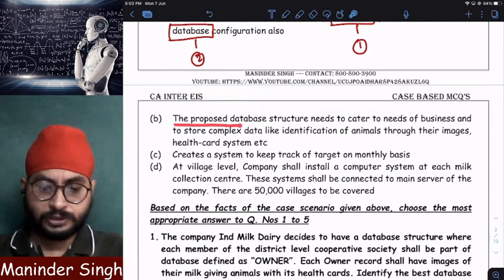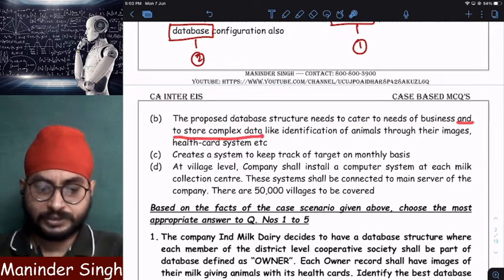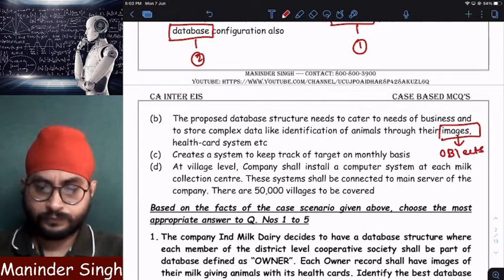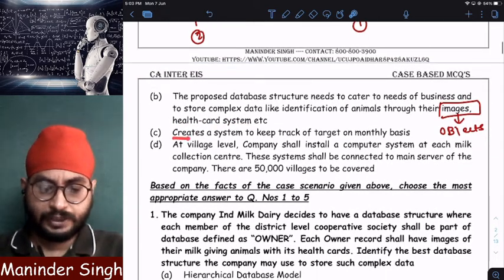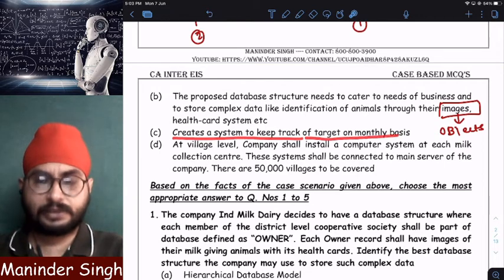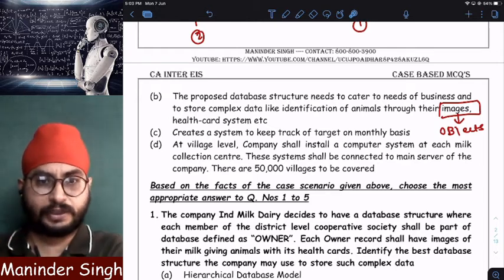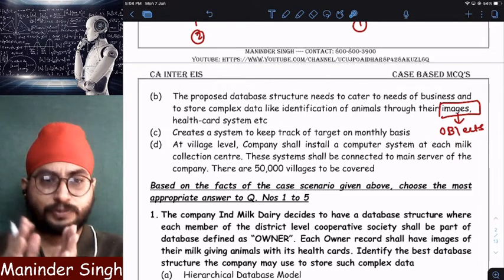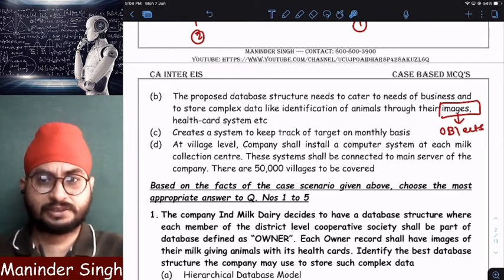Next, the proposed database structure needs to cater to the needs of business, obviously, and to store complex data like identification of animals through their images. Images means objects. Health card systems, etc. Create a system to keep track of the target on a monthly basis. Clear? I want to achieve my target of 50,000 crores by the financial year 2021, for which the company has kept a monthly target, like monthly this much should be the sales. So at the end of every month it will track what was the expected sales and what is the actual sales.